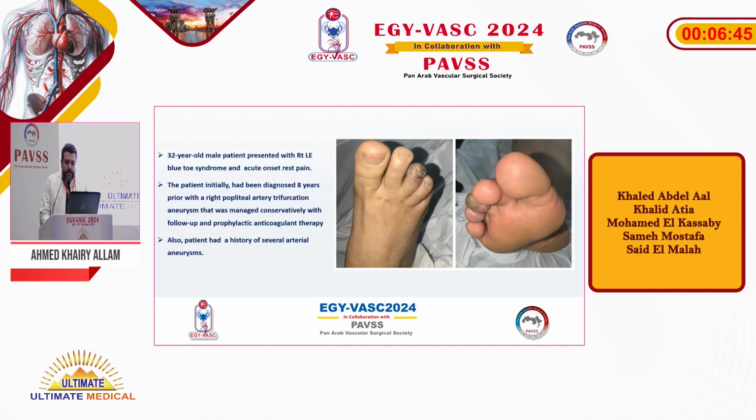My case is a 32-year-old male patient who presented with right lower extremity blue toe syndrome and acute onset of rest pain. The patient had initially been diagnosed 8 years ago with right popliteal artery trifurcation aneurysm that was managed conservatively with follow-up and prophylactic anticoagulation therapy due to the aneurysm size. Also, the patient had a history of several arterial aneurysm diseases.